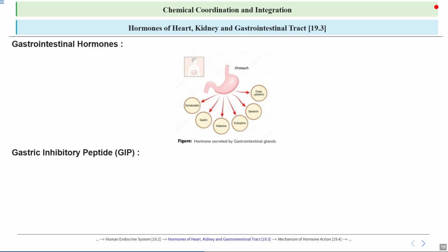Let's talk about gastric inhibitory peptide, or GIP. It is a hormone released by the small intestine in response to food, especially carbohydrates and fat. This hormone helps in regulating digestion by slowing down gastric emptying, which means it delays the movement of food from the stomach to the small intestine.